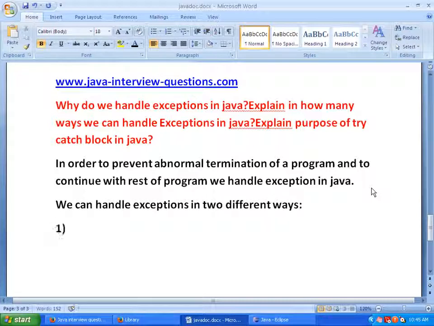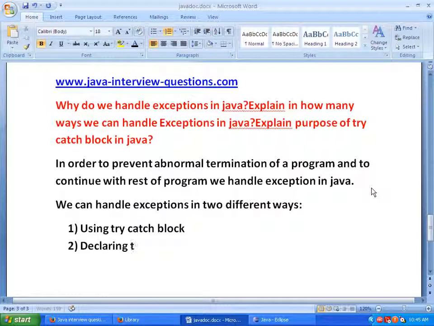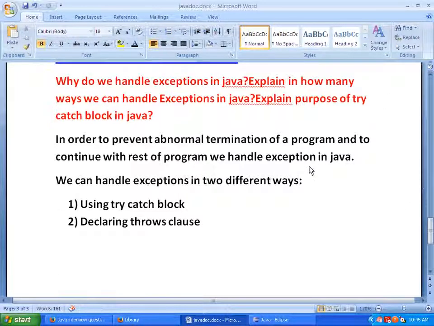First one is using try-catch block, and the second one is declaring throws clause. So in this video we'll see only the purpose of try-catch block and how to handle exceptions using try-catch block.